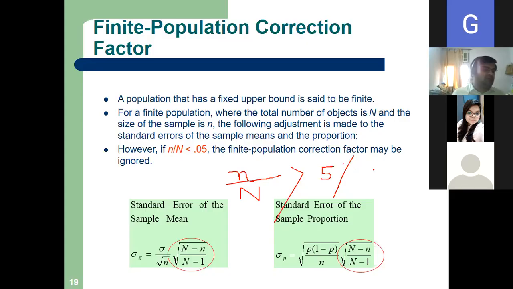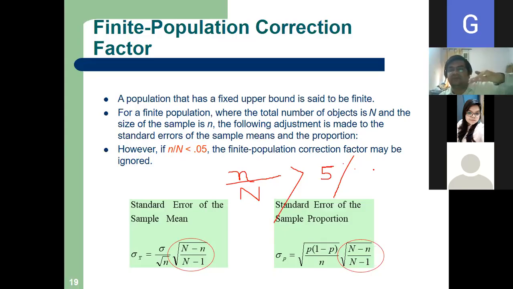This is the crux of the finite population correction factor. And this 5% is standard. If more than 5%, we will apply the correction factor.